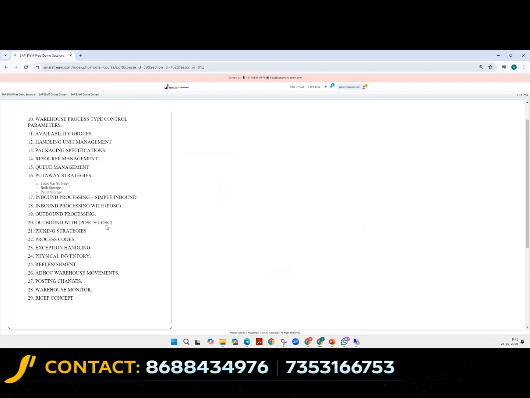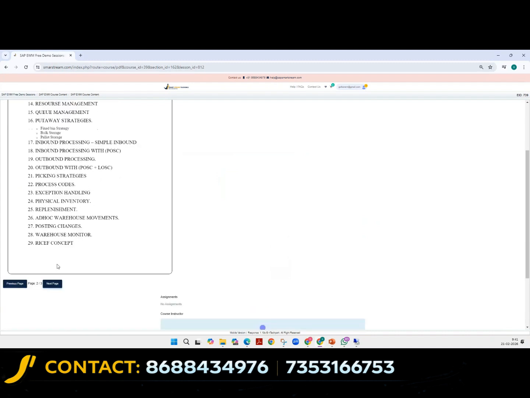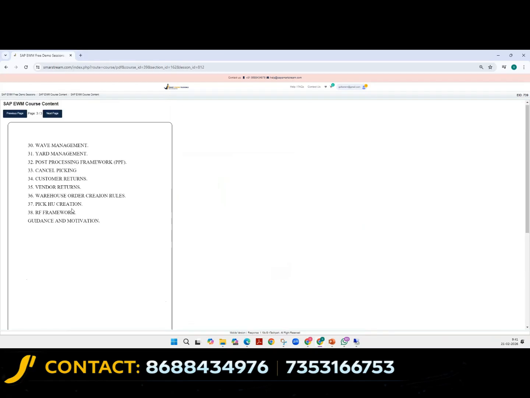Process codes, handling, exception handling. All of these we will cover. We will also cover what is monitor, which is one of the reporting tools we have. And next is wave management and the post processing framework, cancel picking.